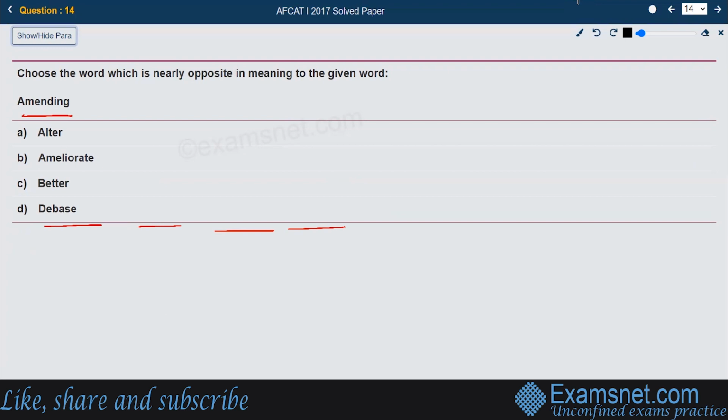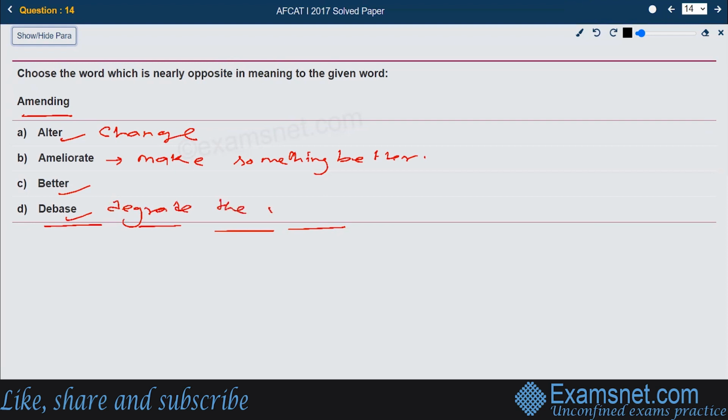Let us find out what all options are given there. Alter means to change something. Ameliorate means to make something better. And debase means to degrade the value of something.